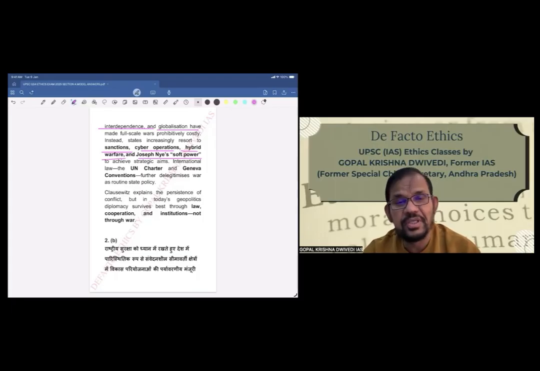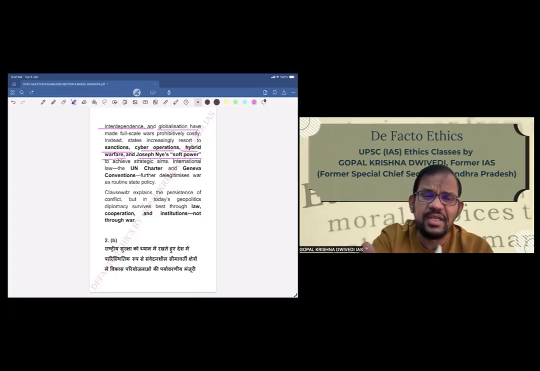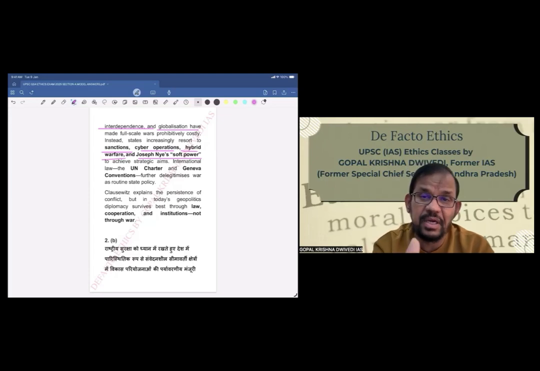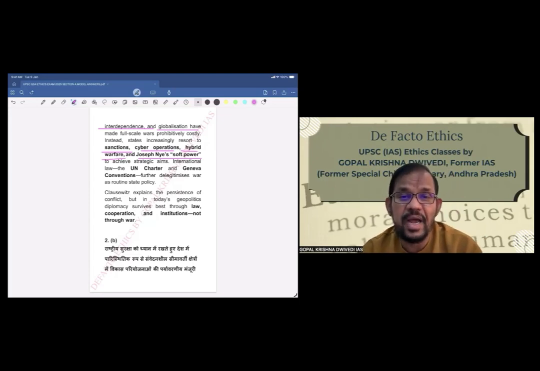You may know that the US has already placed sanctions on so many countries. So this is the substitute for a direct war, because now economic warfare is much more dangerous than actual warfare. So accordingly, it has been mentioned. Joseph Nye's theory of soft power to achieve strategic aims, international law, the UN Charter, and Geneva Conventions further delegitimize war as routine state policy.